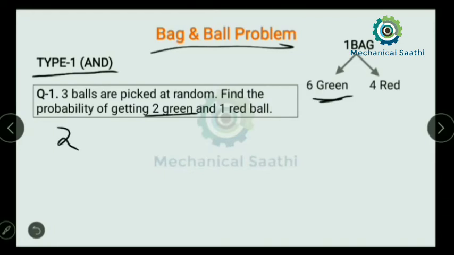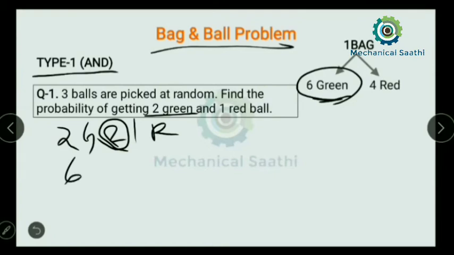2 green balls and 1 red ball we need to find out. Here we know that if we get "and", then we have to multiply. So let us write down the combination. The number of green balls is 6, so I write 6C, and we need 2 green balls, that is 2, and 1 red ball.